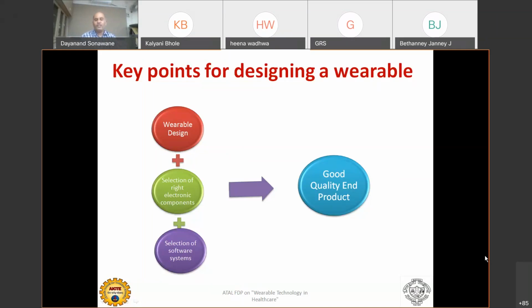Every wearable device should have its own OS, which makes it very easy for the user interface and for transmitting data over the internet. So designing wearable devices comes down to software selection as well as right component selection.